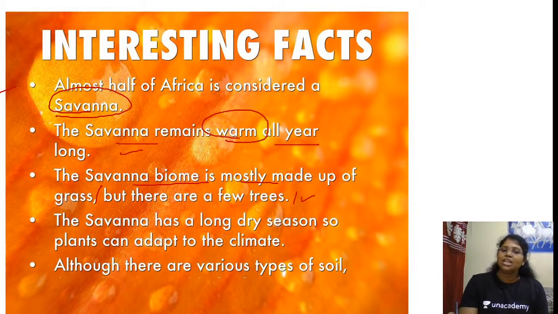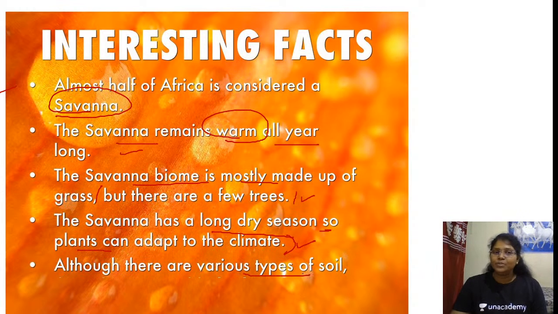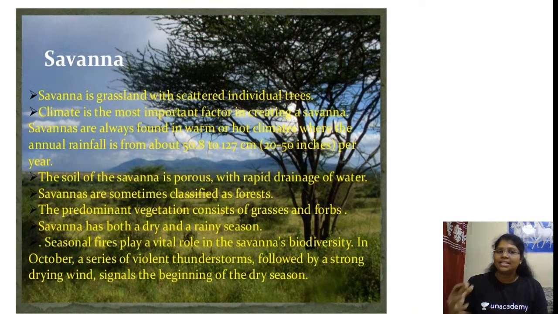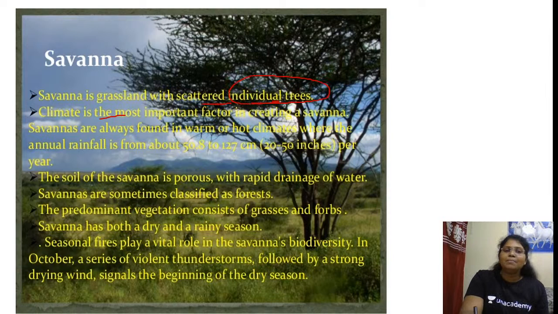The savanna has a long dry season, so plants can adapt to the climate. Okay. Then, although there are various types of soil, savanna is a grassland with scattered individual trees. Here and there only you can see the trees. You cannot see the dense evergreen trees as you have checked in the hot-wet equatorial climate, isn't it? So, it is a grassland with scattered individual trees. Climate is the most important factor in this type.